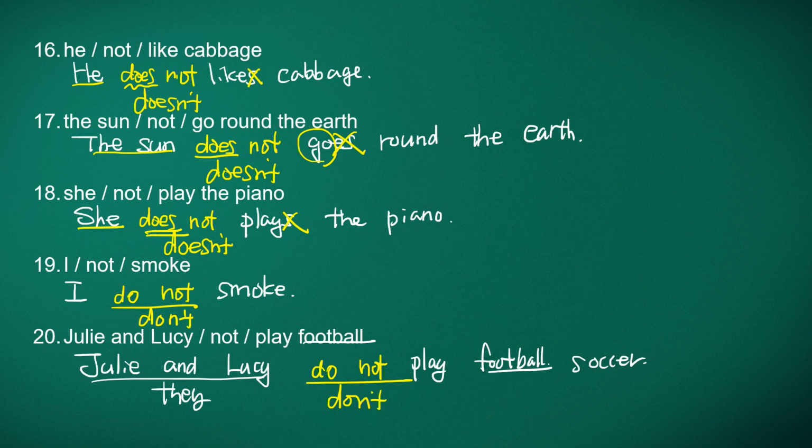Let's go back to 16. He does not like cabbage. He doesn't like cabbage. The sun does not go around the earth. The sun doesn't go around the earth. She does not play the piano. She doesn't play the piano. I do not smoke. I don't smoke. Julie and Lucy do not play football. Julie and Lucy don't play football. Okay, one more time. He doesn't like cabbage. The sun doesn't go around the earth. She doesn't play the piano. I don't smoke. Julie and Lucy don't play football.